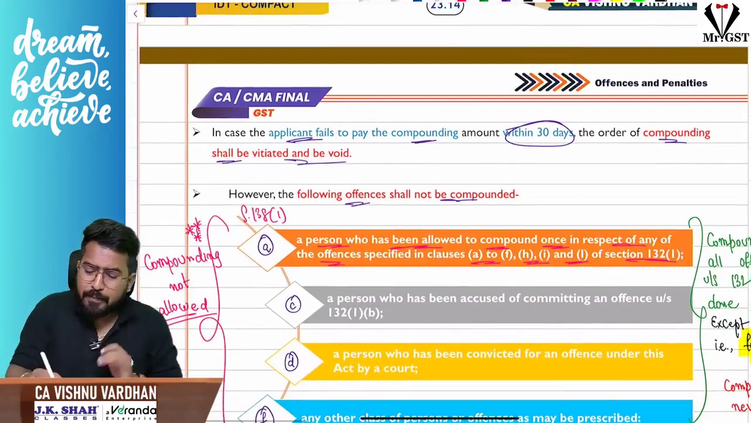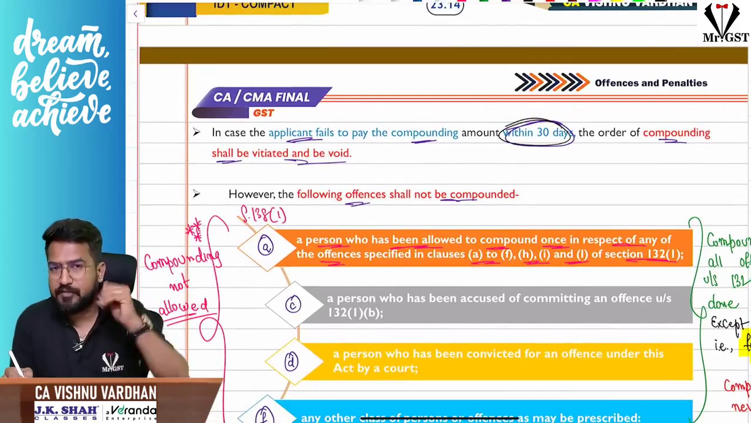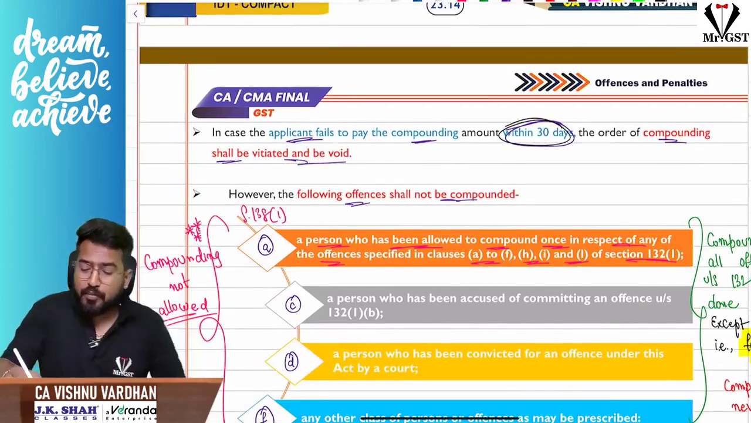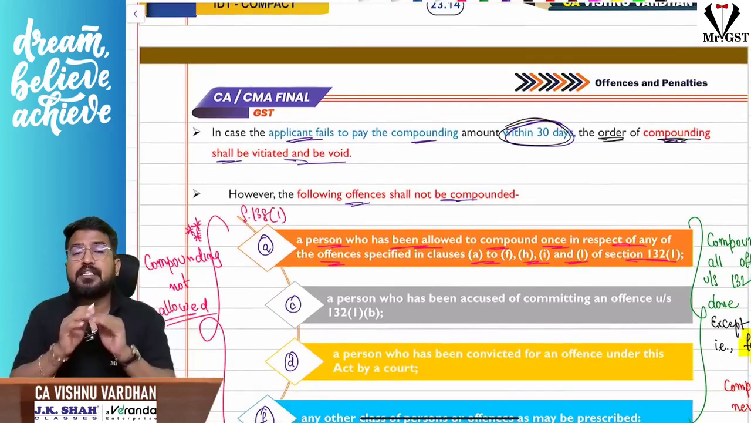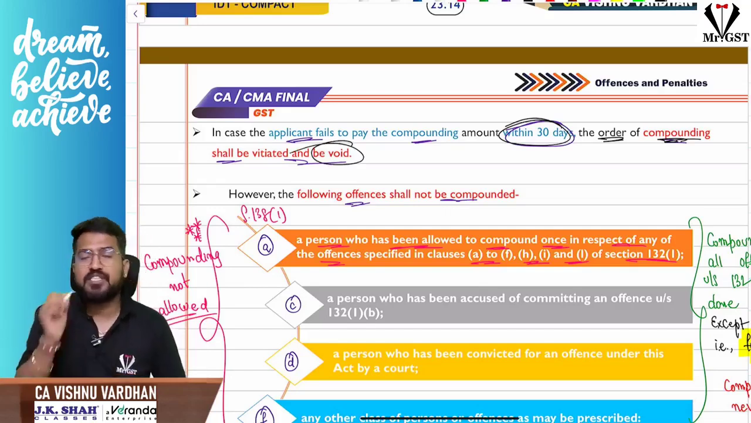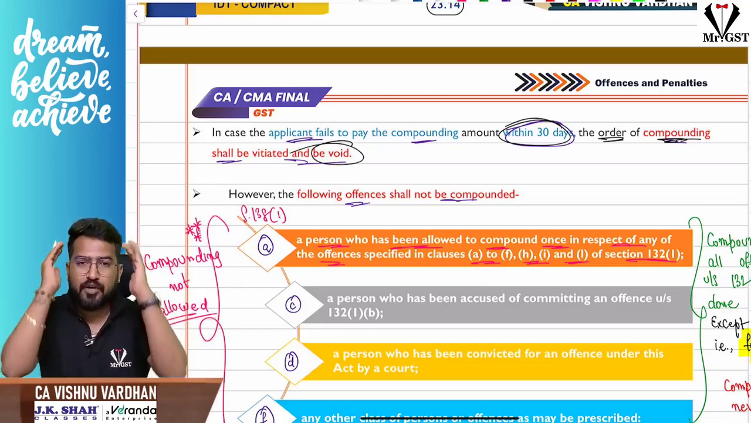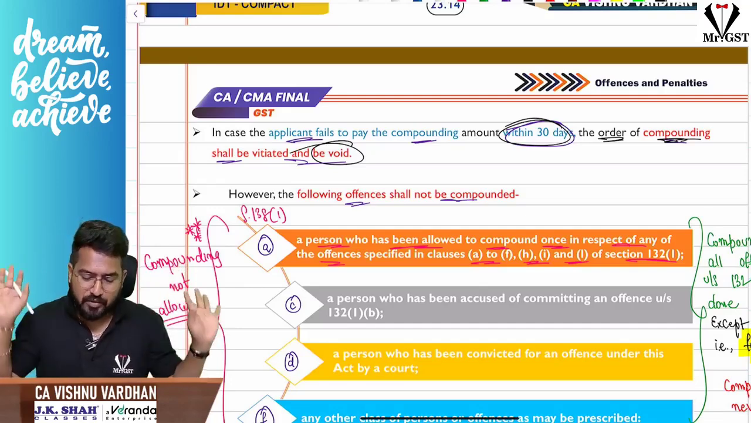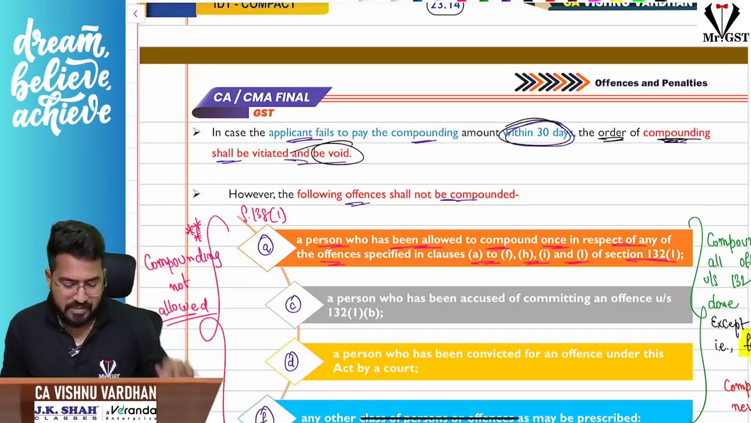If you have not paid within 30 days, what will happen? Whatever compounding order was passed by the commissioner shall be treated as void. It shall be vitiated and will be void. That compounding order is not valid. Now you should go to jail. There is no other option. Okay, you continue with the imprisonment.